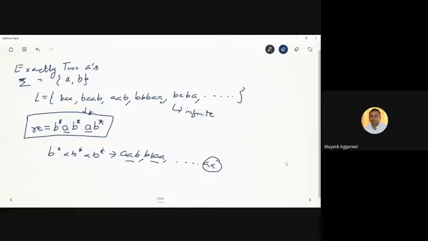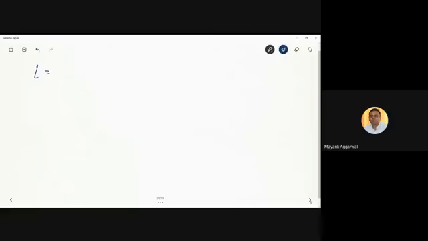Okay. Now let's take another example for a language. Let's say that the language is made of A and B, and it should not end with AB. What does it mean?